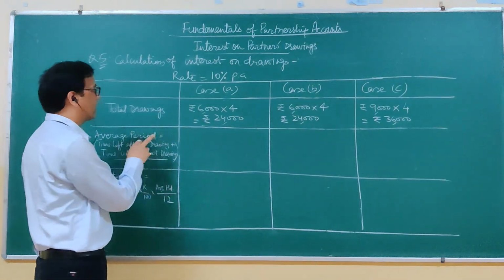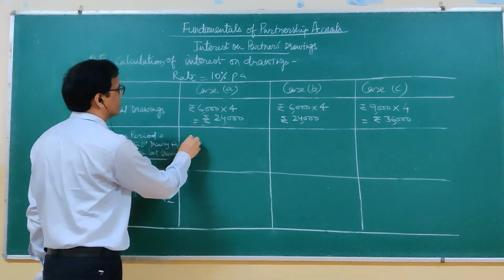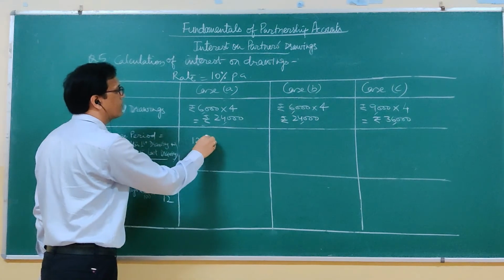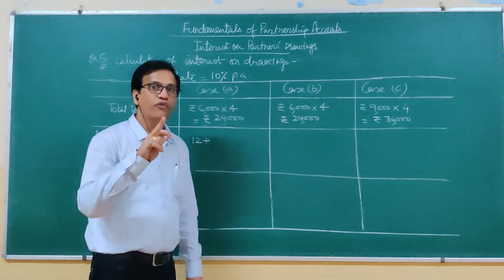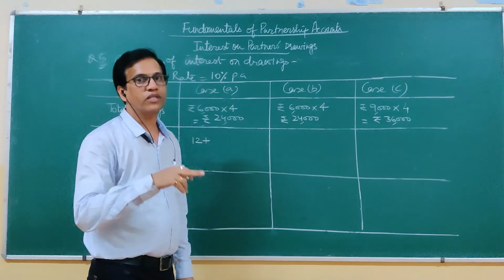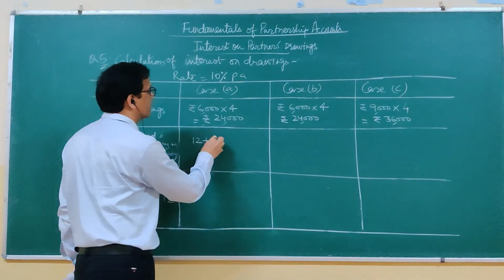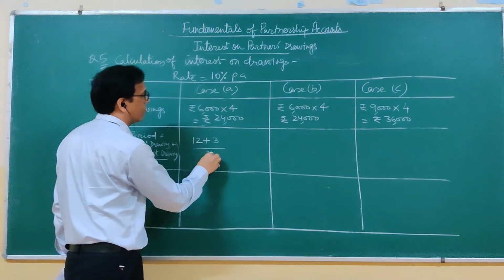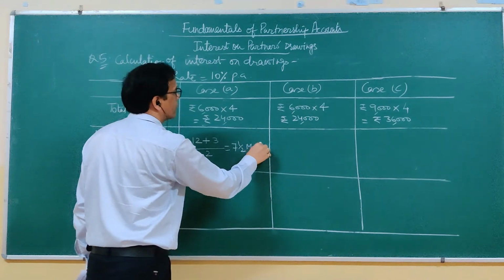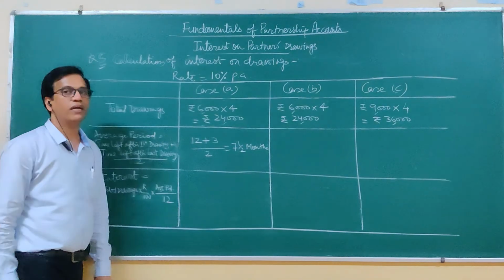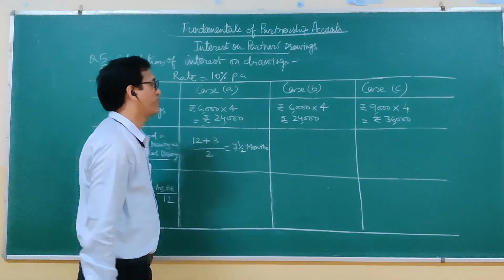First drawing is done on 1st April. Full year is remaining after this drawing. So number of months left after first drawing are 12. Last drawing is made on the first day of last quarter. First day of last quarter is 1st January. So from 1st January to 31st March, there are 3 months left. Average of it comes 7.5 months. So when drawings are made in the beginning of each quarter, we calculate interest for 7.5 months.